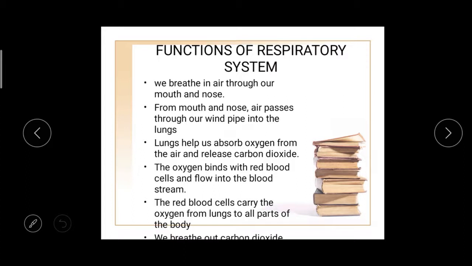The blood flows to the heart, right? So the oxygen-rich blood through the lungs will supply the oxygen to the RBC and then into the bloodstream. Then the red blood cells will carry the oxygenated blood to all parts of the body. RBC, WBC, platelets are the three cells in the blood. So RBC will carry the oxygen from the lungs, and after that we breathe out carbon dioxide. For the respiratory system, the heart and lungs work together.